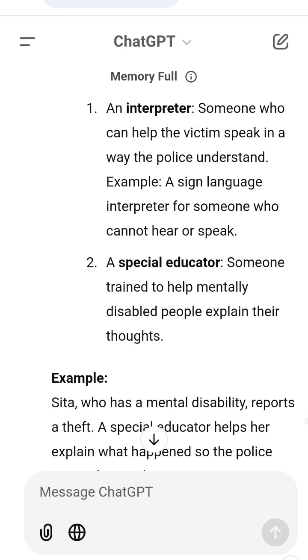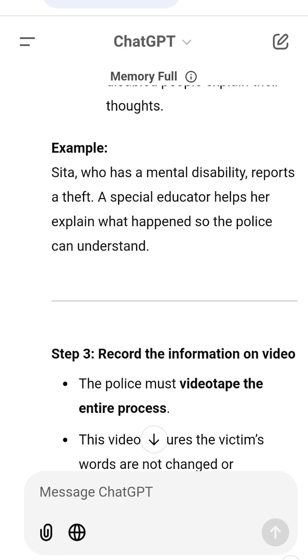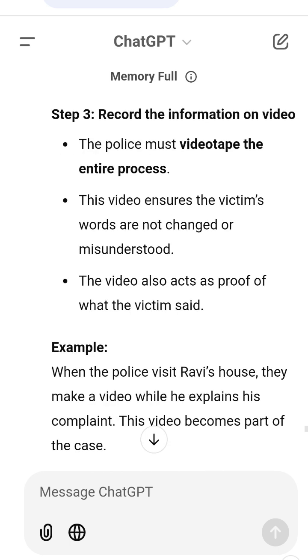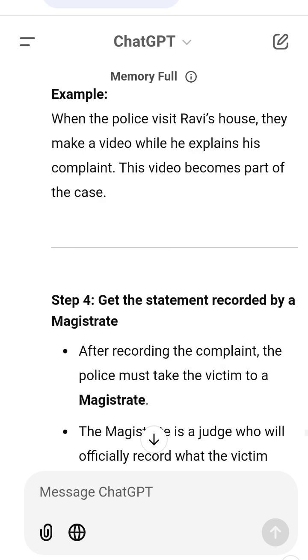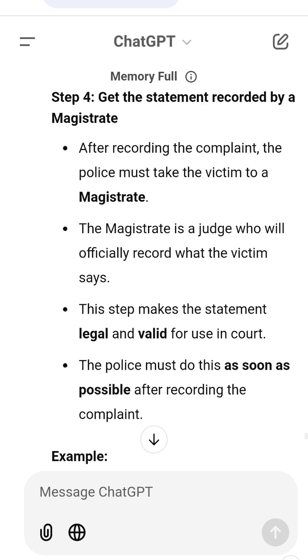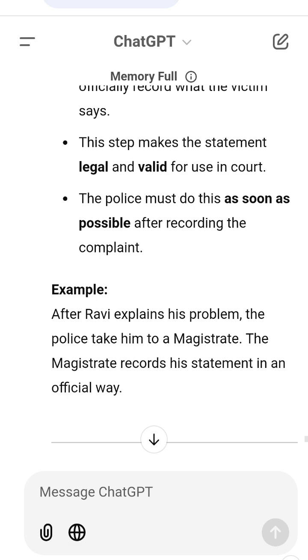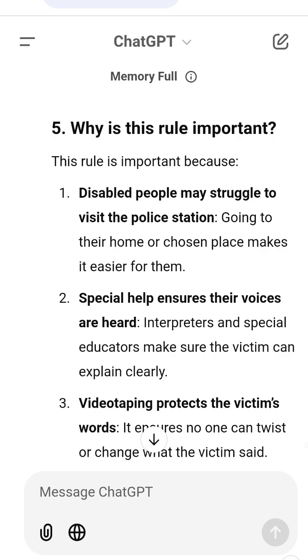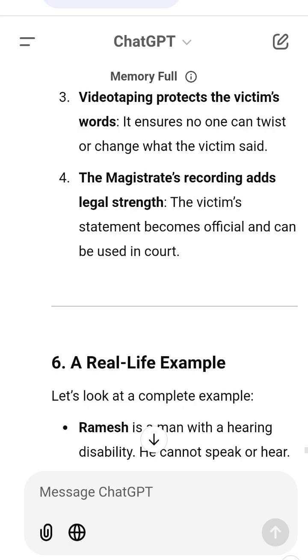6. A real-life example. Let's look at a complete example. Ramesh is a man with a hearing disability. He cannot speak or hear. Someone stole his money and he wants to report it to the police. Step 1. Ramesh cannot visit the police station, so he asks the police to come to his house. Step 2. The police bring a sign language interpreter to help Ramesh communicate. Step 3. The police record Ramesh's complaint on video while he explains with the interpreter's help. Step 4. The police take Ramesh to a magistrate who officially records his statement in a legal way. Now Ramesh's complaint is valid and ready for further investigation.